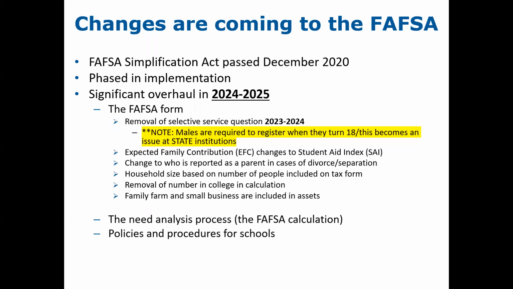And the need analysis process, the way that the FAFSA is calculated, is also having some adjustments to it. So this will be reflected in the different policies and procedures for the schools. So we spent a few minutes talking about that on this presentation because we want students and parents to be aware that what they are experiencing in 23-24 will look a little different going into 24-25.